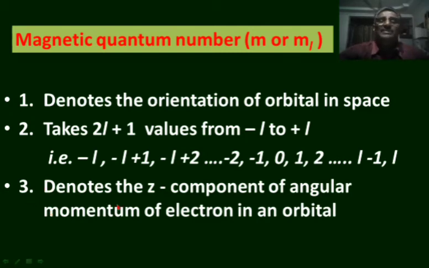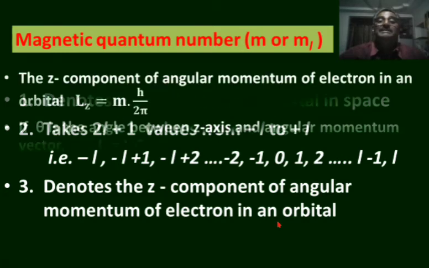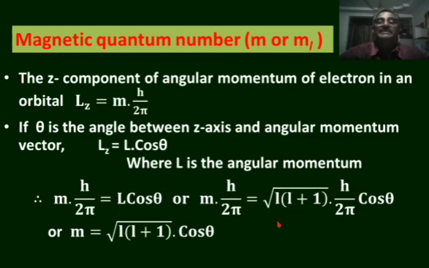It also denotes the z component of angular momentum of electron in an orbital. Z component of angular momentum. Angular momentum is a vector quantity. If the angular momentum is resolved into three components towards x-axis, towards y-axis and towards z-axis, the angular momentum towards z-axis is said to be the z component. The z component of angular momentum Lz.